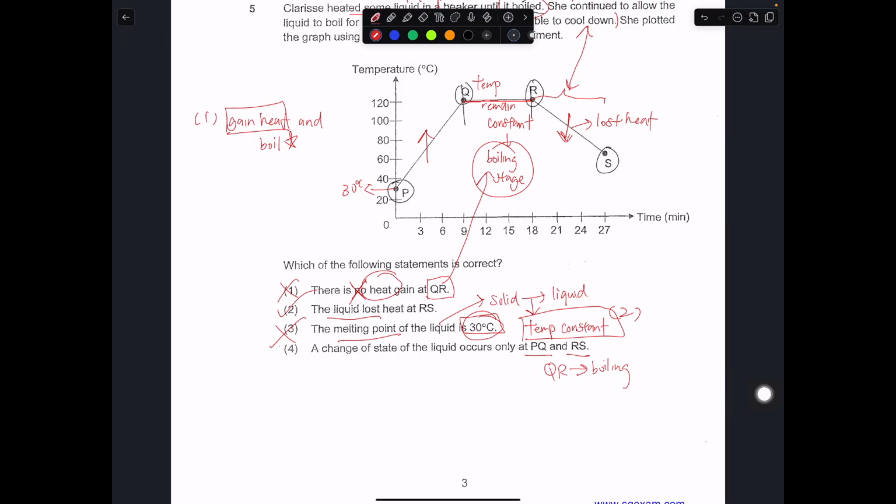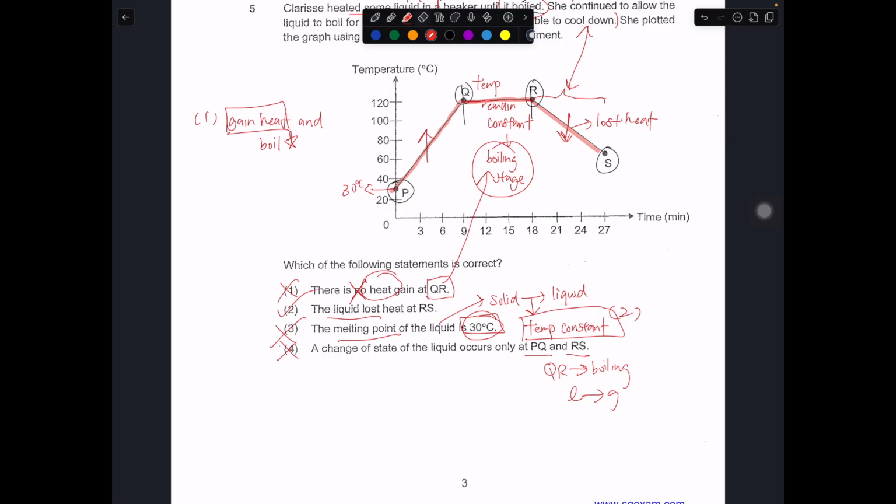Okay. Boiling involves the change of state from liquid to gas. So that's why this statement is wrong. Okay. It should be PQ, RQ, PQ, QR, and RS. So sorry, it should be here. Okay, it should be here. Change of state of liquid.